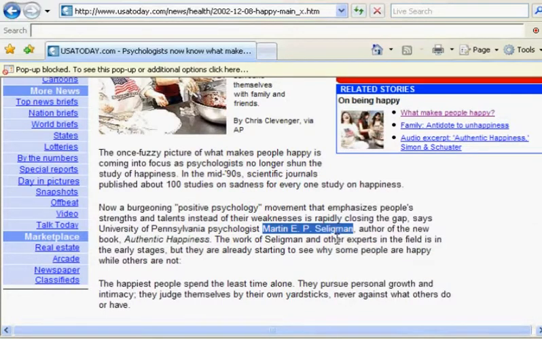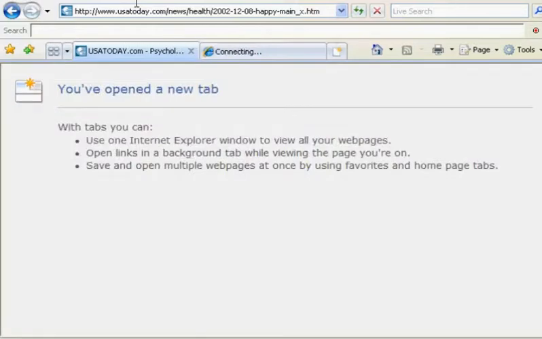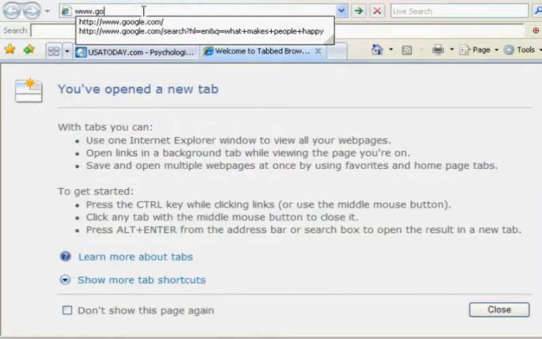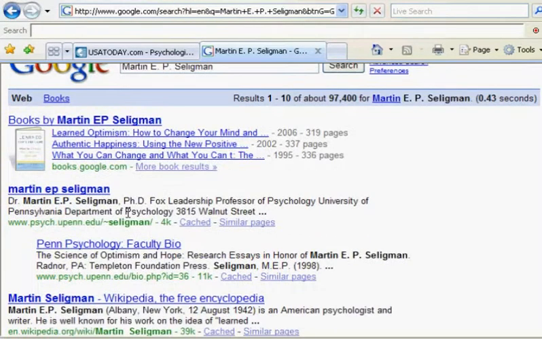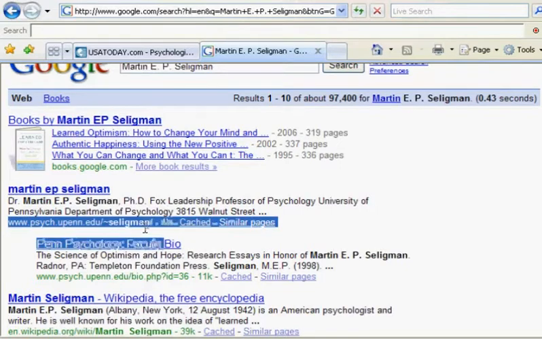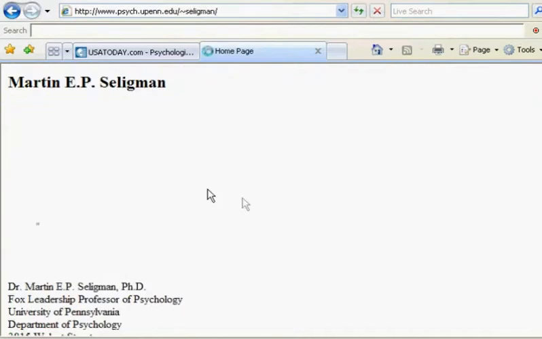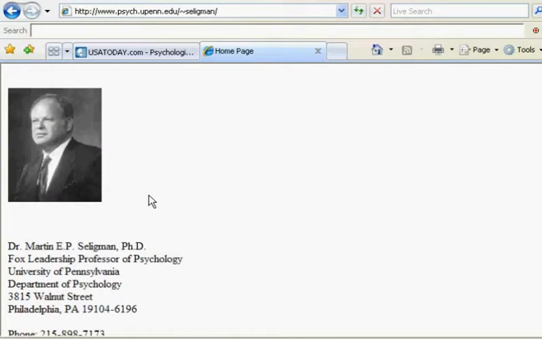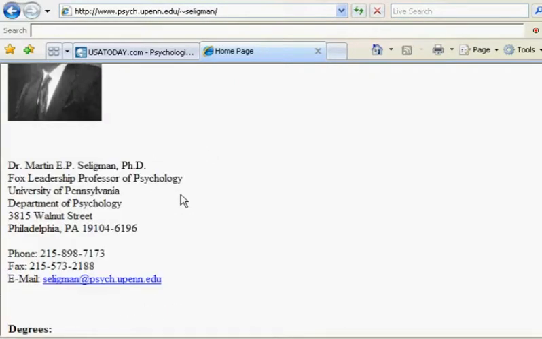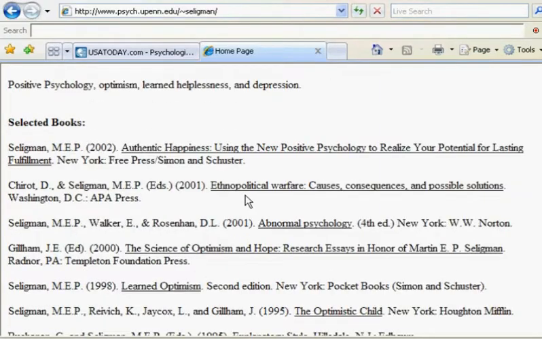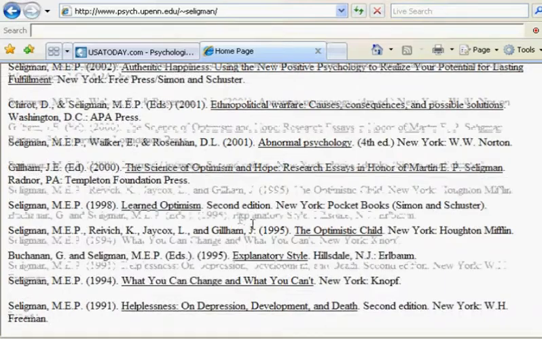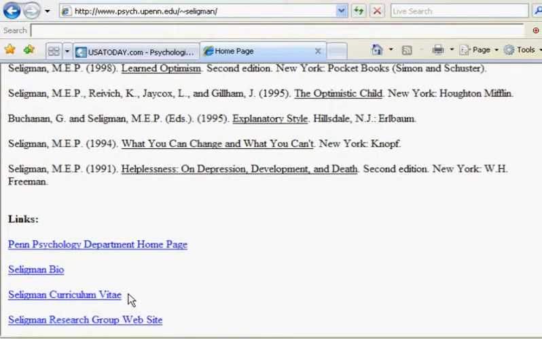So let's actually look at the author, because the author might have done other research on happiness. I'm going to open up a new tab and go back to Google and search for the author. There, second one, you'll notice that it has an edu web address. It's probably this person's website. So Martin Seligman, I found his website online, so I'm going to scroll through this, see if I can find any books. Well, there's his Authentic Happiness, but nothing else looks useful.